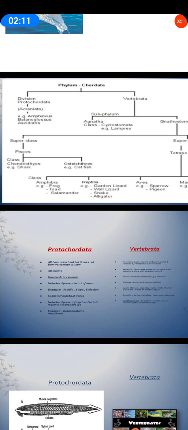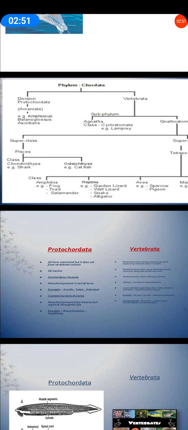It means I have already explained to you that some characteristics should be more advanced, but they are showing the characteristics which were shown by the ancient or primitive invertebrates. They include larvae, that is the tadpole, and the larva shows the chordate characters, but the adults don't show the chordate characters. Then if we talk about cephalochordates, in cephalochordates the notochord is there from head to tail, and that persists throughout life.